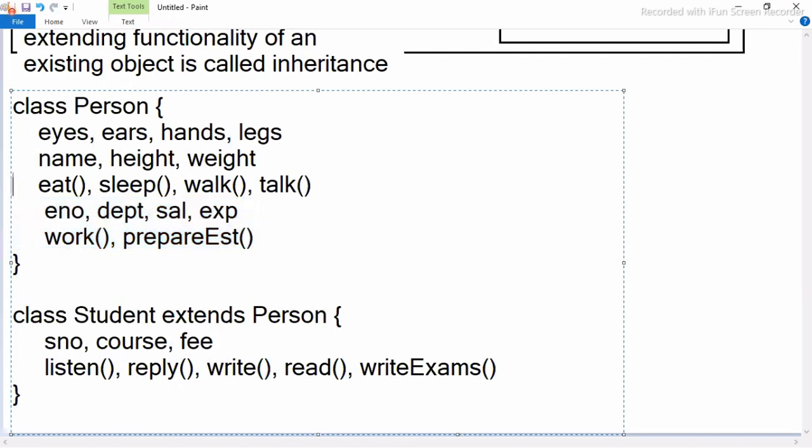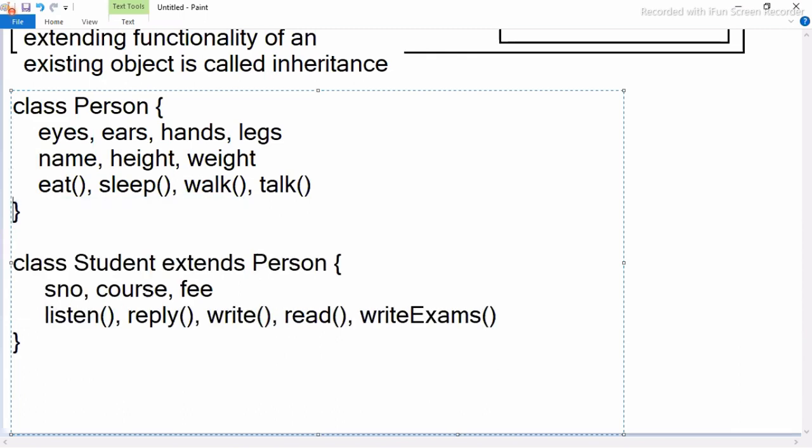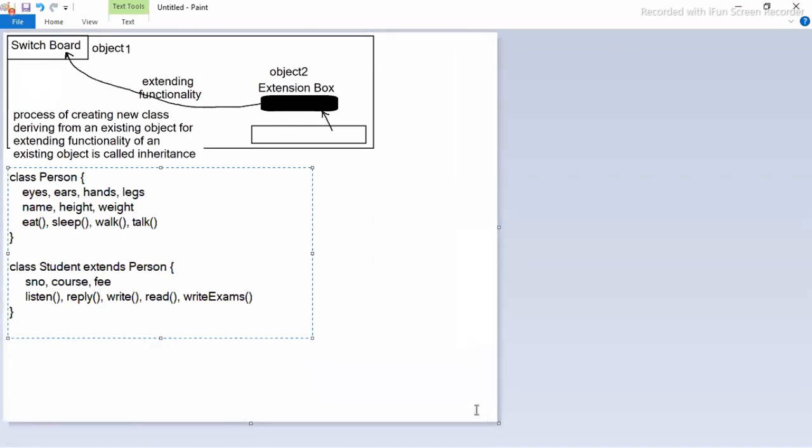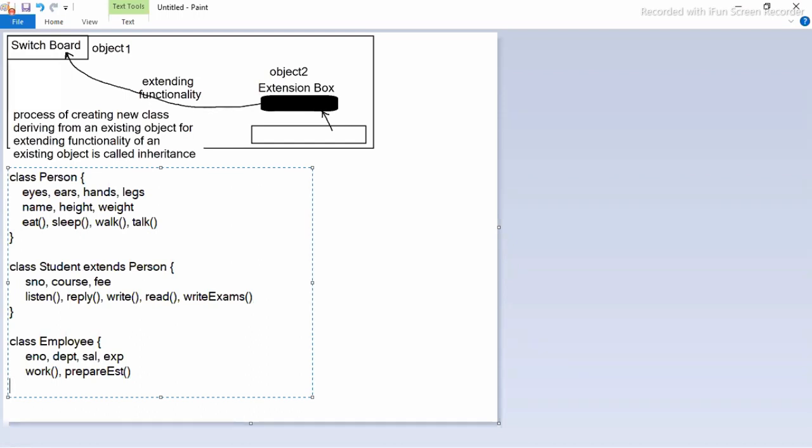All right. A person who performs these operations is called what? Employee. So what you need to do? You must create a separate class called what? Employee. Tell me, just creating class employee and placing these properties here, is it sufficient?